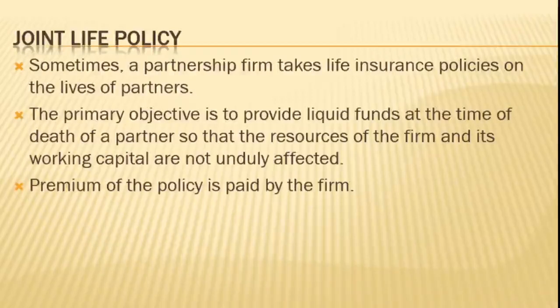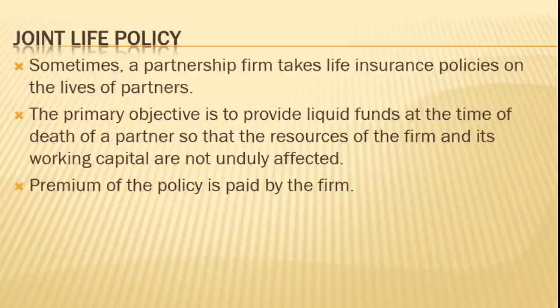And at regular intervals, the firm has to pay a certain sum of money. That we call a premium. At regular intervals, the firm is required to pay.